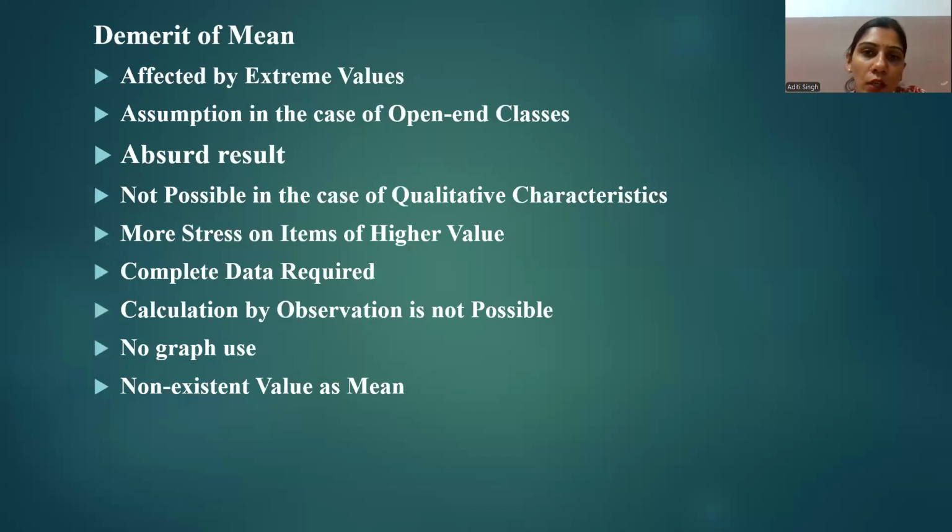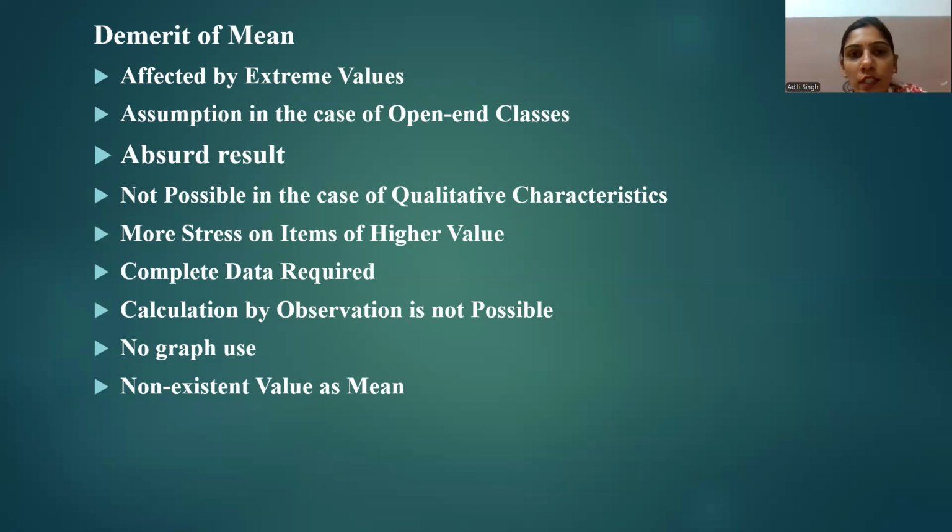So we have to convert the qualitative data into quantitative data, into numbers. So it is not possible for me to apply the mean on qualitative characteristics, as arithmetic mean can be computed only for quantitative data. Such as data on IQ, or on beauty, or on honesty of a person. These are only appropriately averaged in the case of the median. So you cannot calculate anyone's beauty with the help of the mean until and unless the beauty is defined in numbers.